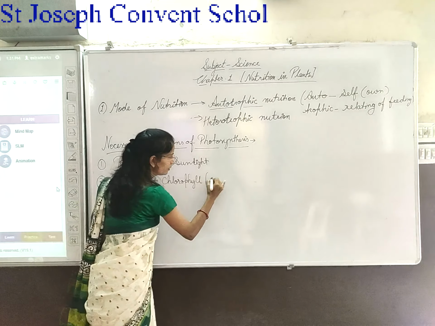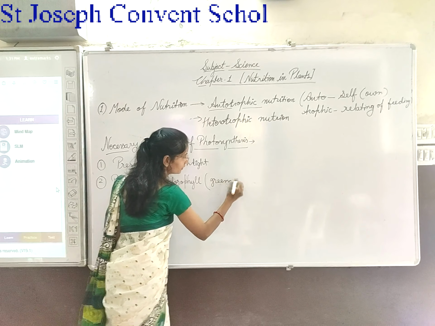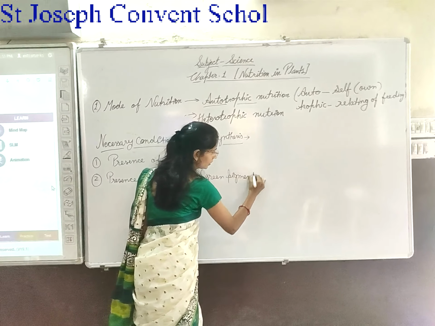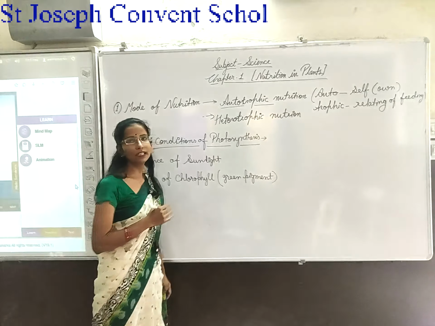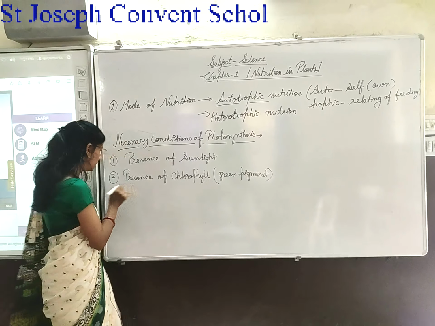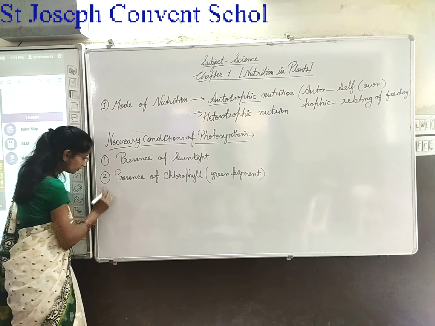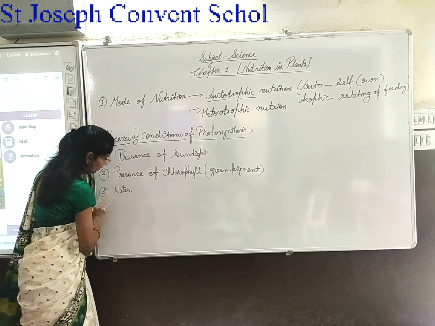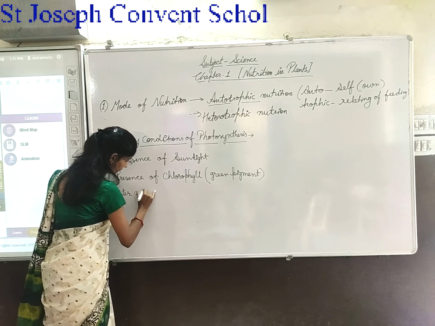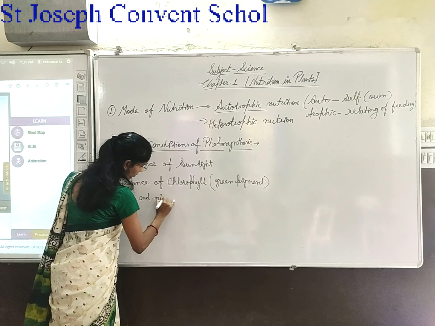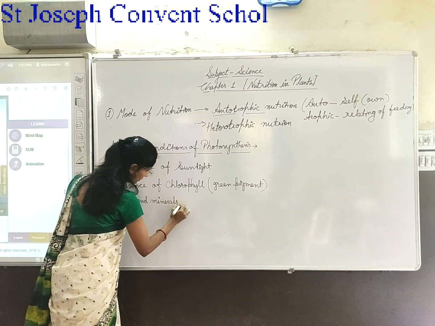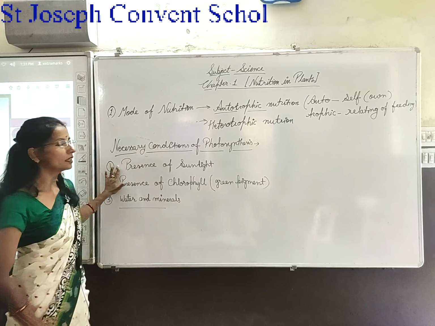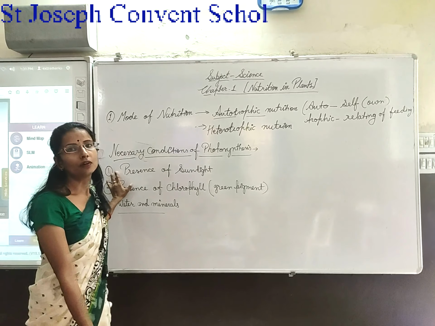It is a green pigment that is present in the green leaves of the plant. And the third and last one is water and minerals. So these three conditions are necessary for photosynthesis.